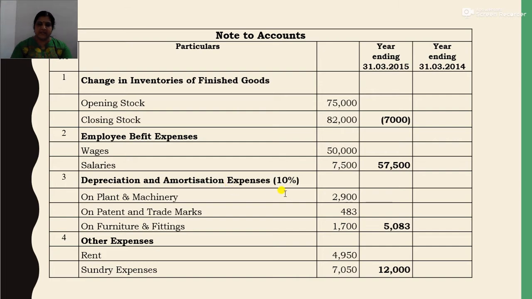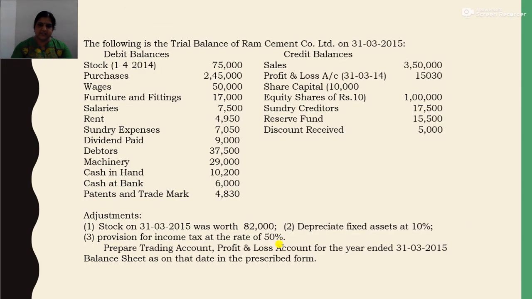depreciation and amortization expense. In the question itself it is stated to depreciate fixed assets at 10%. Now what were the fixed assets here? There is furniture and fittings, machinery, and also patents and trademark. So the fixed assets include both tangible and intangible assets. The tangible assets are furniture and fittings and machinery, and the intangible asset is patent and trademark.